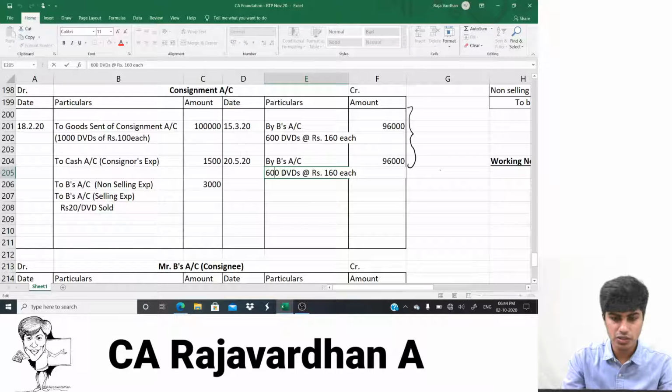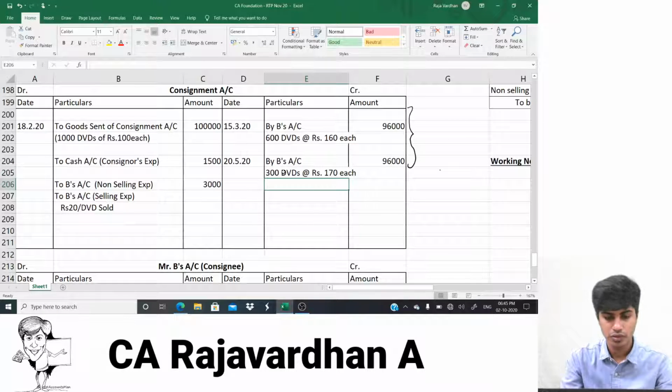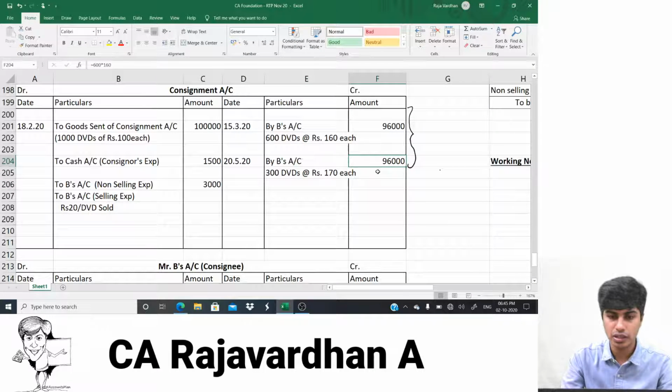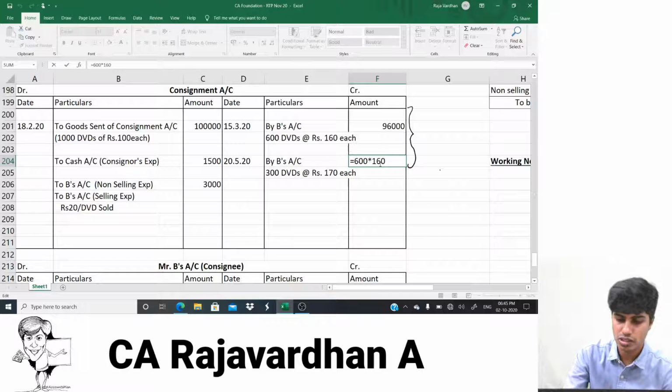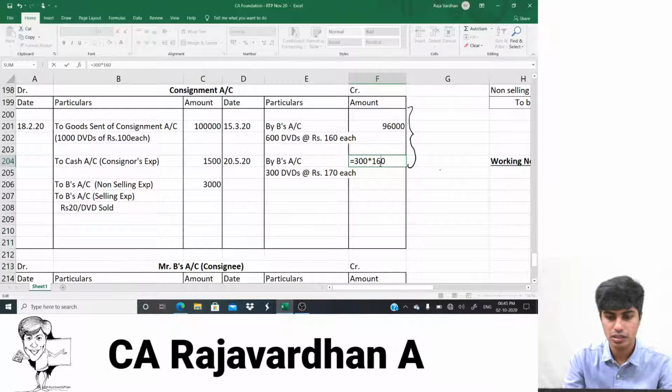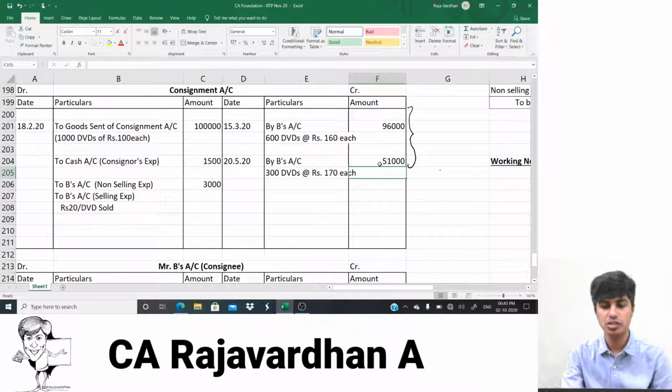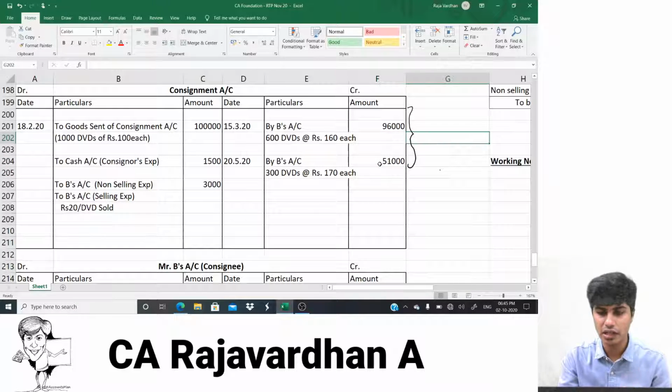300 DVDs at rupees 170. This time how many DVDs are sold? 300. But at what rate? 170 each. 300 at 170, isn't it? Now here I would have to change this. It will become 300 DVDs at rupees 170 each. That comes to how much? 51,000.